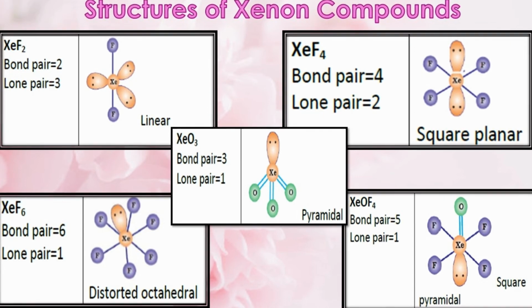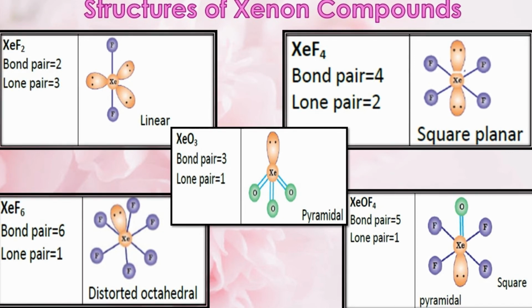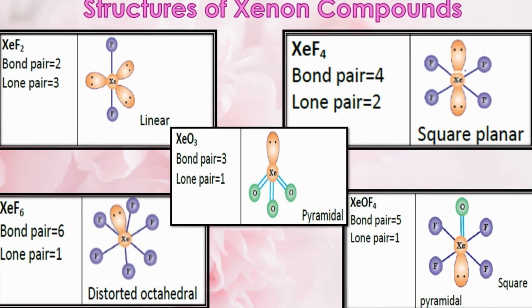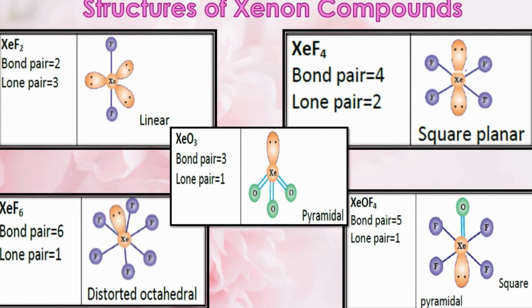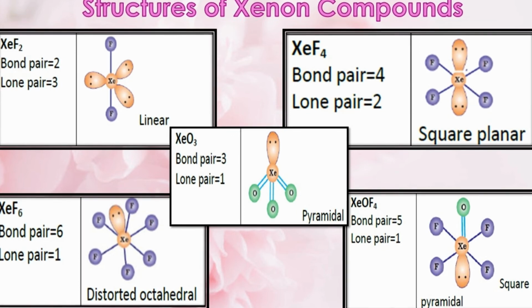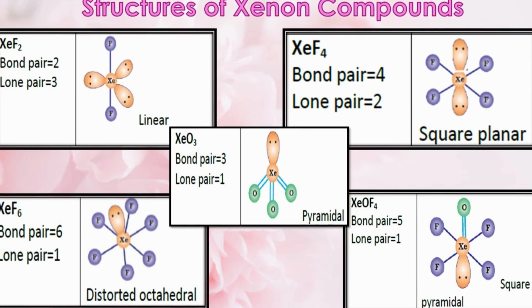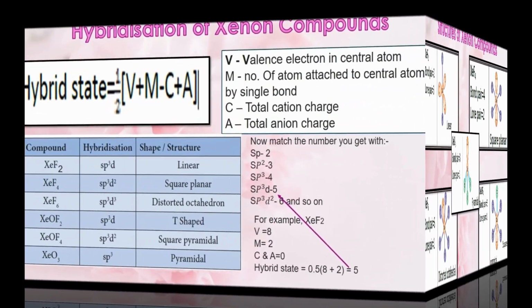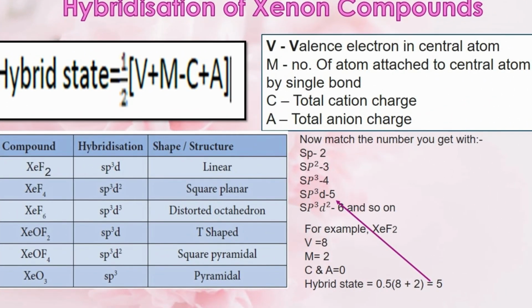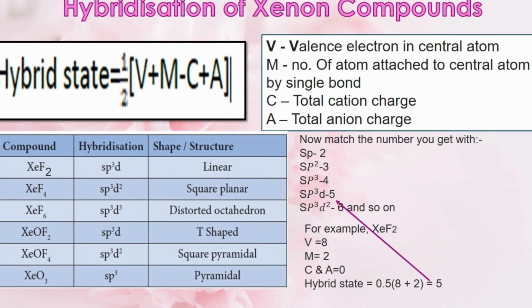Here the central atom xenon is sp3d2 hybridized and it has 6 electron pairs. Out of that, 5 will be bond pairs and 1 lone pair of electrons. The shape of xenon oxytetrafluoride is square pyramidal due to the presence of one lone pair of electrons on the central xenon atom.